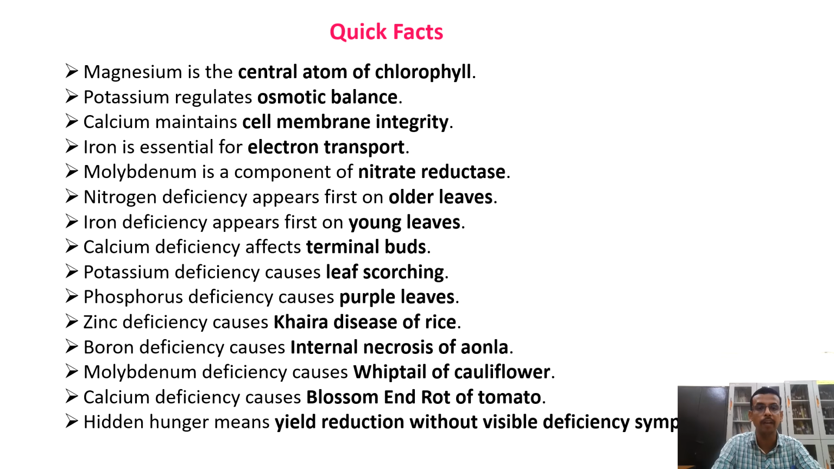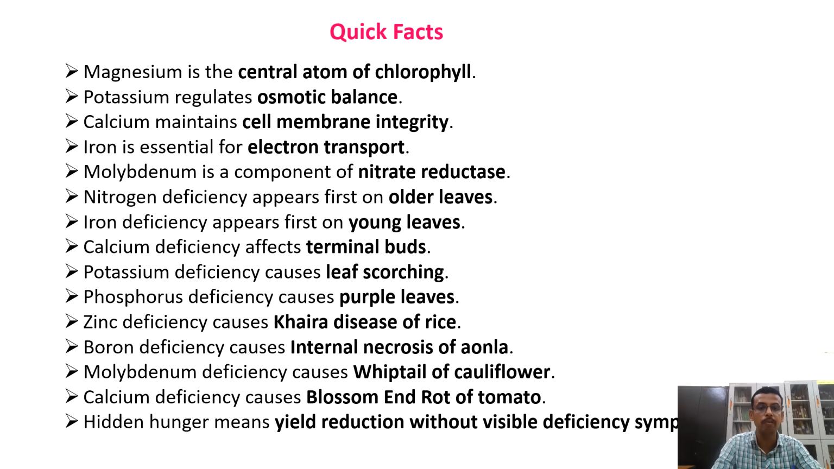Then some other facts: magnesium is the central component of chlorophyll, potassium regulates osmotic balance, calcium maintains cell membrane integrity, iron is essential for electron transport, molybdenum is a component of nitrate reductase. Nitrogen deficiency appears in older leaves, iron deficiency appears in younger leaves, calcium deficiency in the terminal portion, potassium deficiency causes leaf scorching, phosphorus deficiency causes